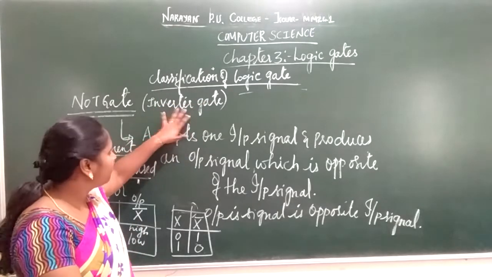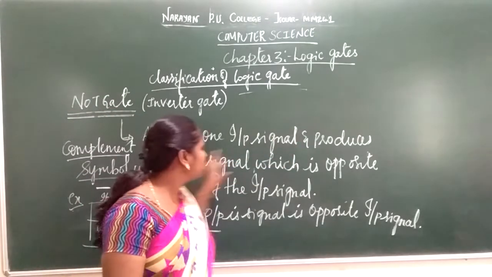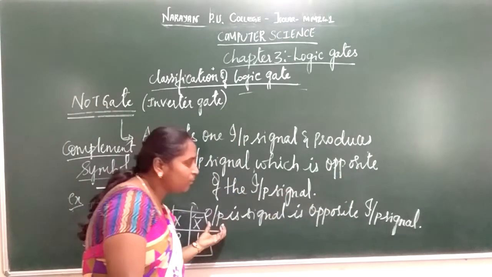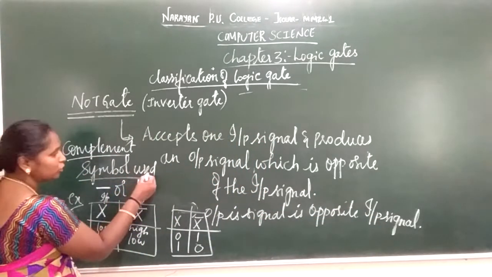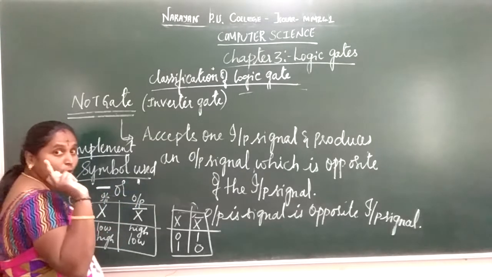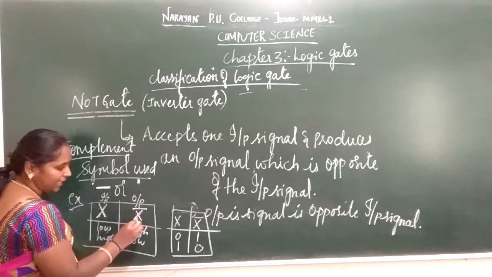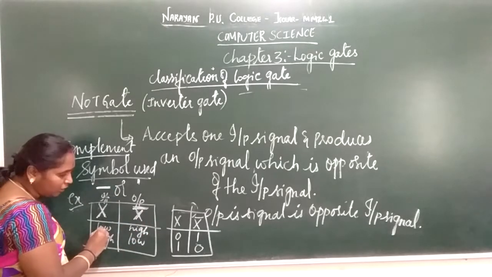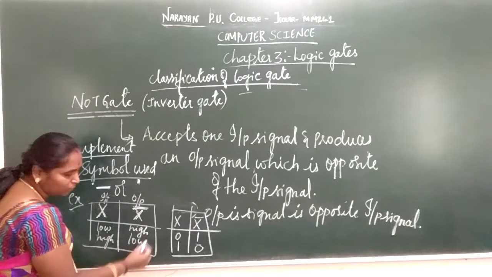In other words, the NOT operator accepts one input signal and produces an output signal which is always opposite to your input signal. The symbol used to represent the operator is a bar or a dash. It accepts only one input signal. For example, consider X as my input; X bar is the complementation of your input. If I give a low voltage, the output will be a high voltage. If I give a high voltage, the output will be a low voltage.